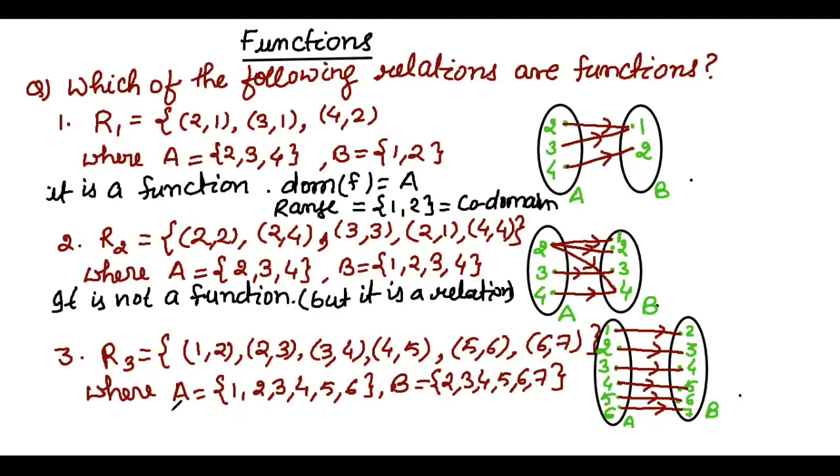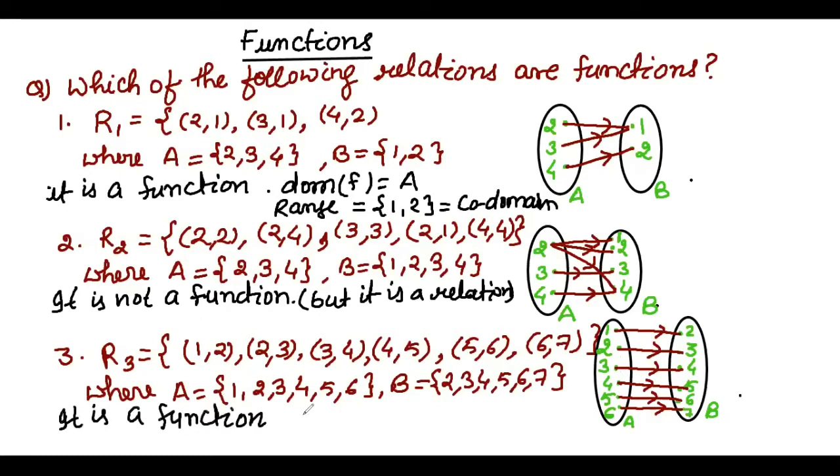Now the third is R3 equals to (1, 2), (2, 3), (3, 4), (4, 5), (5, 6), (6, 7). These are the elements. According to that, you can see all elements of A have one and only one image in B. So this is again a function.